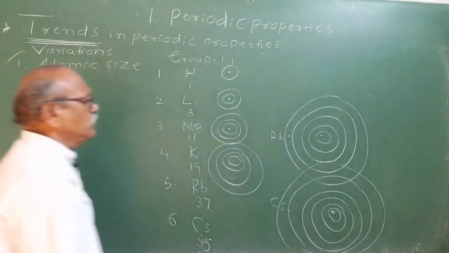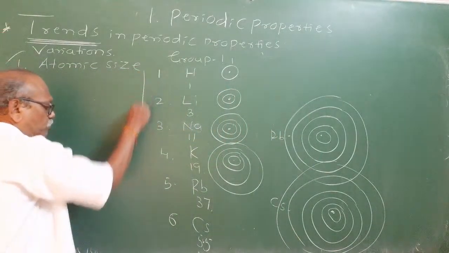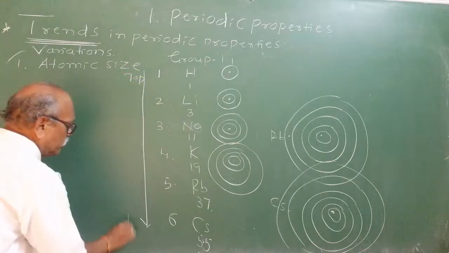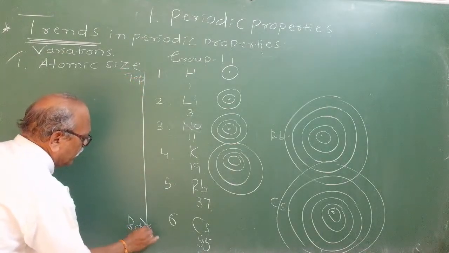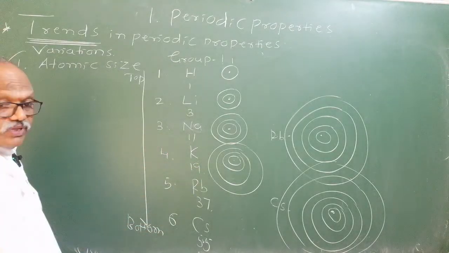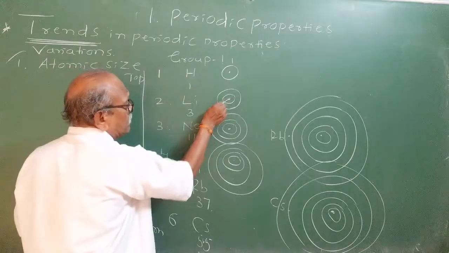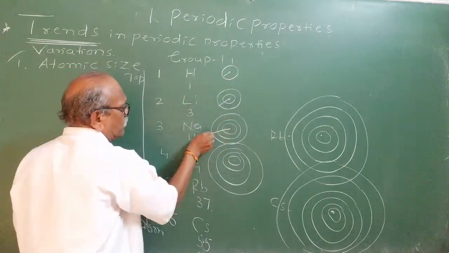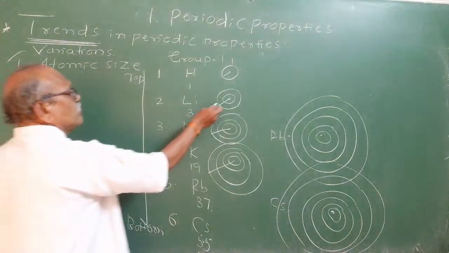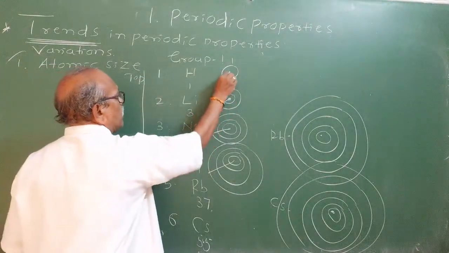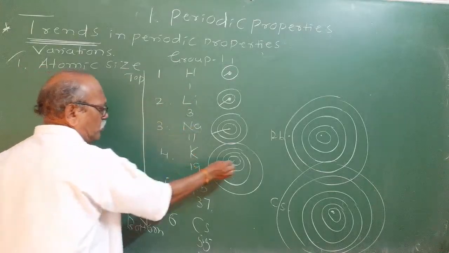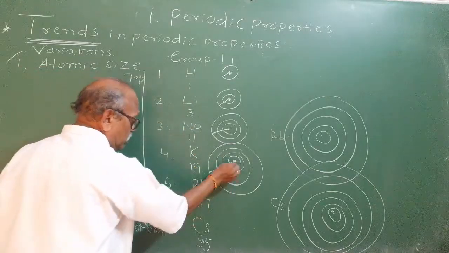Means what? Down the group, from top to bottom, at every element, a new shell is introduced. Therefore, there is a sudden increase in the atomic size. But nuclear charge also increases. Both of them are increasing, because here is 1 proton, here 3 protons, 11 protons, 19 protons in the nucleus, 37 protons.